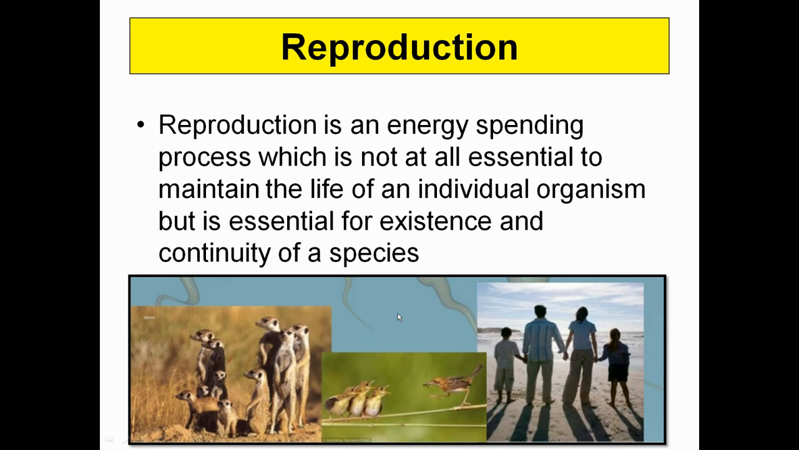Now coming to reproduction. Reproduction is an energy-spending process which is not at all essential to maintain the life of an organism, but it's essential for the existence and continuity of the species. The continuity of the species is going to be achieved by the process of reproduction, otherwise the species will be extinct.